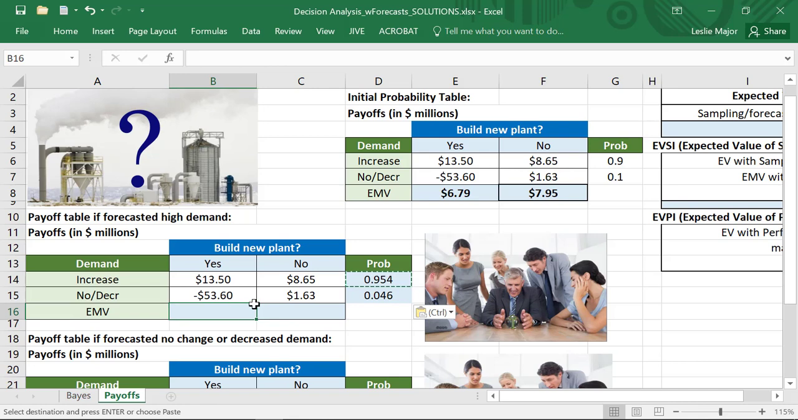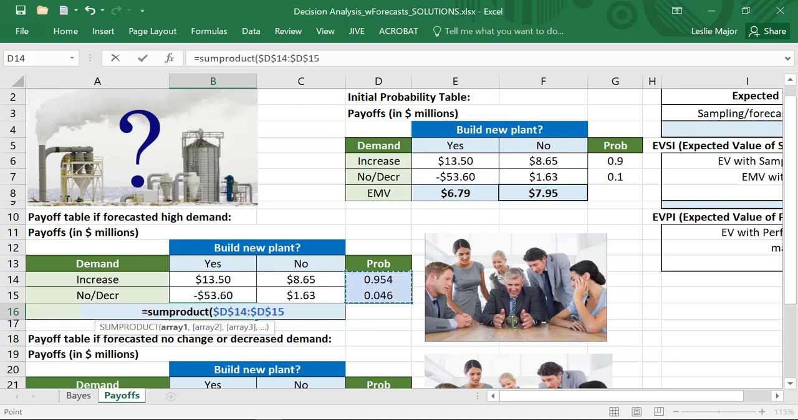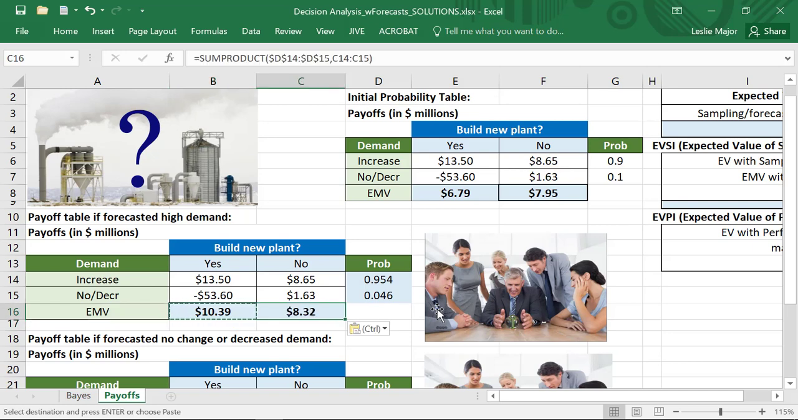We're now ready to get our EMVs related to if the forecaster has already forecasted high demand. So the high demand has already been forecasted. Then we do the sum product on these new probabilities. And again, these probabilities change because we're talking about the forecaster already having forecasted high demand. So we do the sum product with those and these payoffs right here. And then just copy that over. Beautiful.